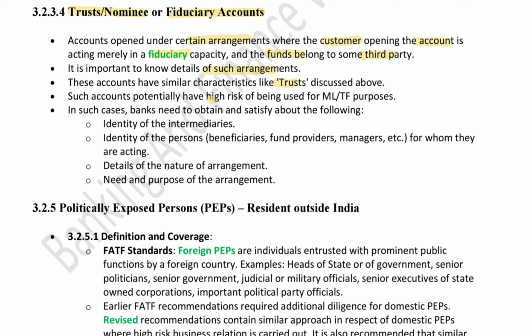Again, these accounts have a potential high risk of money laundering and terrorism financing because the fiduciary person doesn't know the sources of the income. So it becomes a high risk for the banks to open such accounts. Again, to satisfy the customer due diligence, it's important to find the identity of the intermediaries, then the identity of the person, like who is the real beneficiary or the fund provider or manager, and for whom the fiduciary persons are acting. We also need to know the details of the nature of such arrangements, like the contracts they have and the need and purpose of the arrangement, like why the actual beneficiary cannot arrange such funds. It's important to know that.